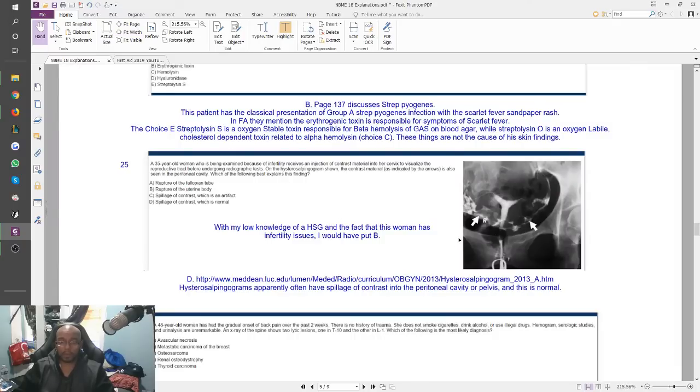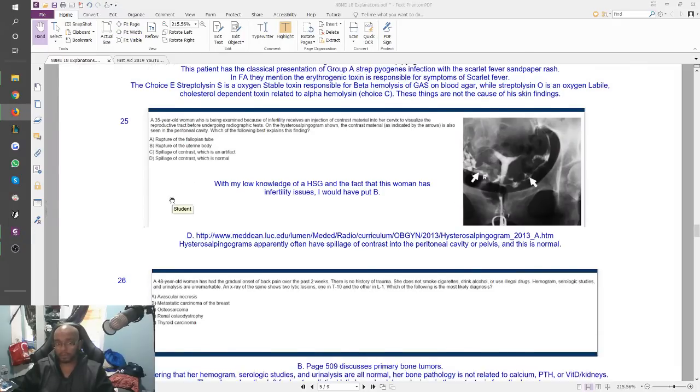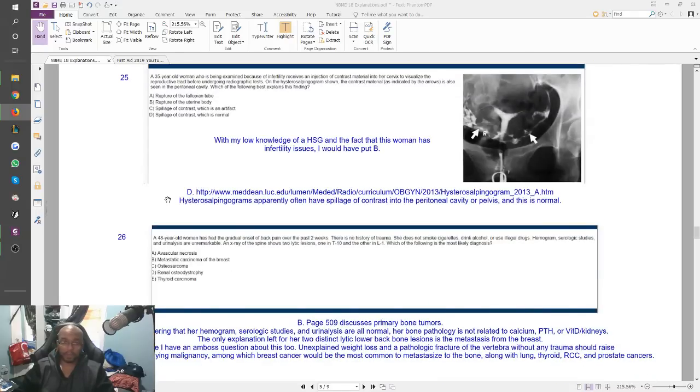So, although this question was a little messed up because we don't really look at hysterosalpingograms much in med school, or at least not in mine, it was still a pretty fair question in the sense that you could kind of figure out there must be spillage because the fallopian tubes are open.